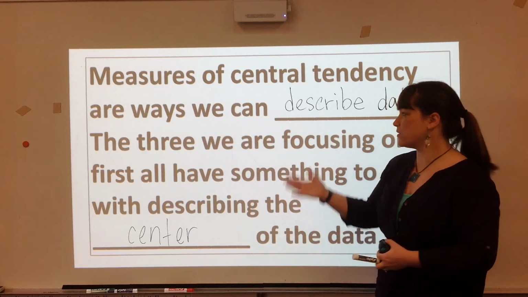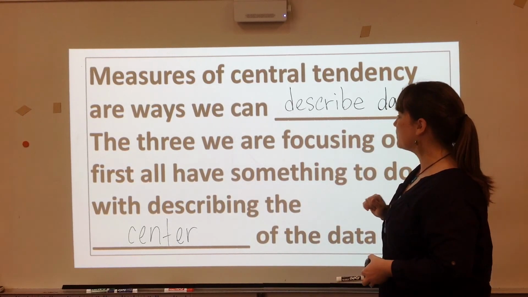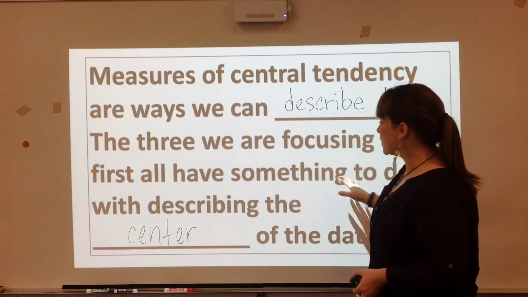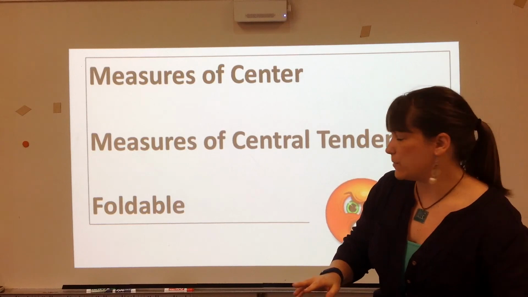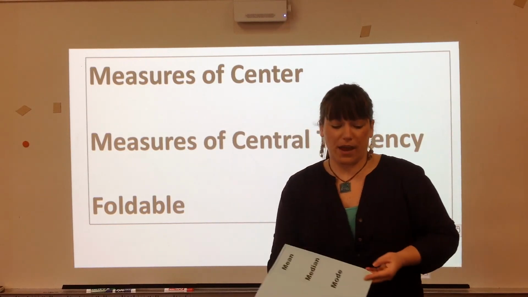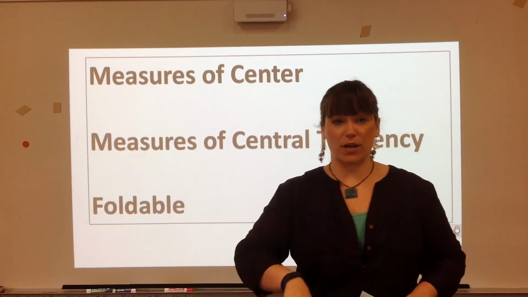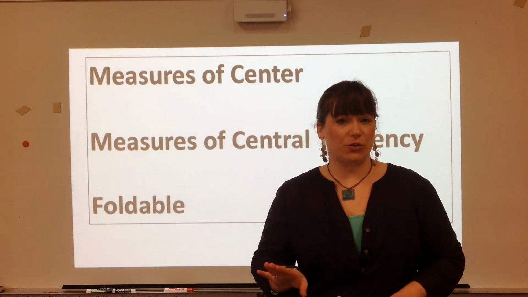So like I said before, that's going to be in your notes. They describe data, measures of central tendency, or measures of center, because they talk about the center of the data. Now over the next 2 days, we're going to be dealing with these measures of center. And in order to do that, we actually are done with the white sheet. There's a little section on the bottom. We're going to fill that in the next video. So you're done filling that out.